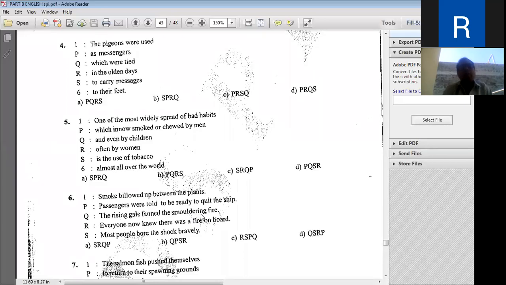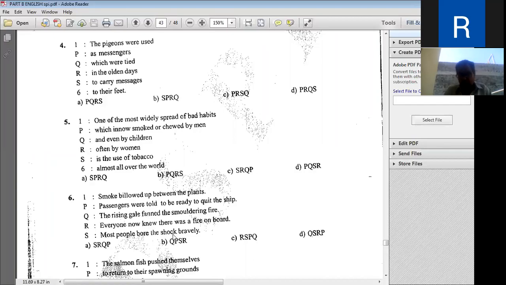Smoldering fire means pressed fire, dhumasnari arc. And when that smoldering fire gets the air, it becomes a fire. So everyone now knew there was a fire on board. Board means ship. And most people bore the shock bravely. Some people are cowardly, but the people who are brave tolerated this shock of fire on the board.